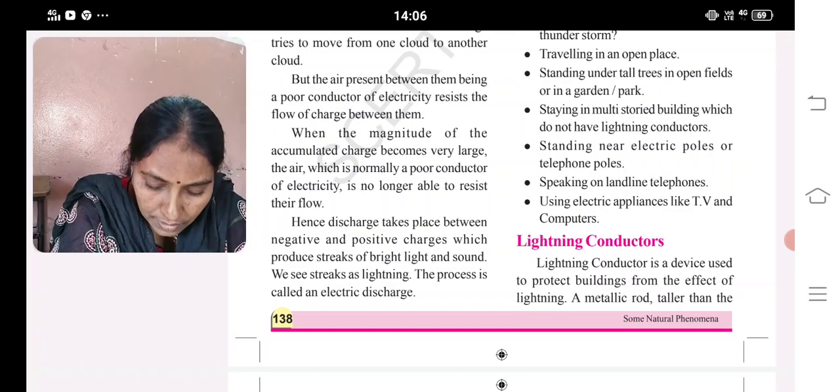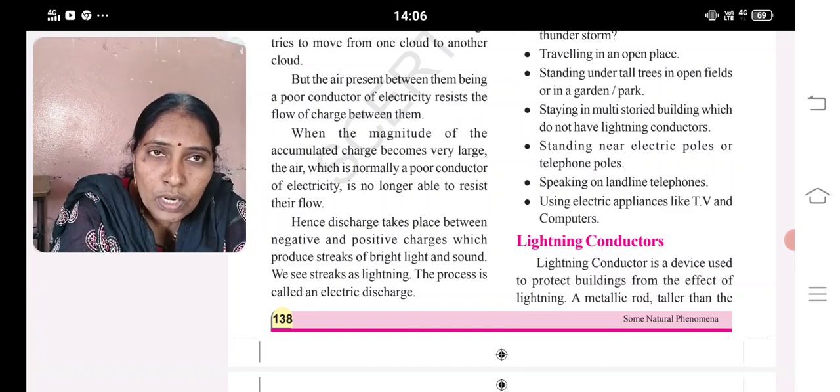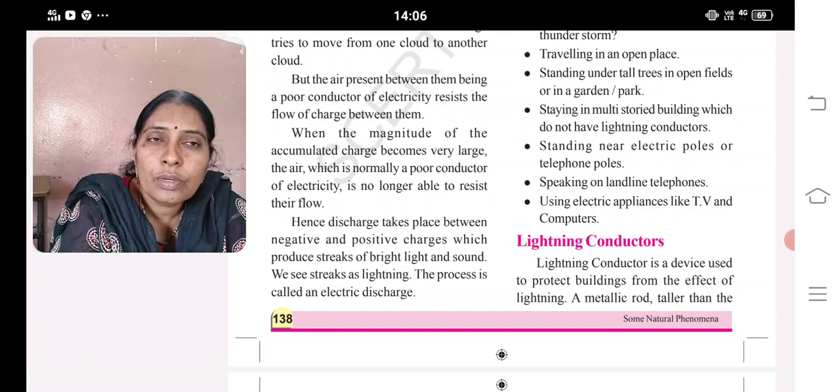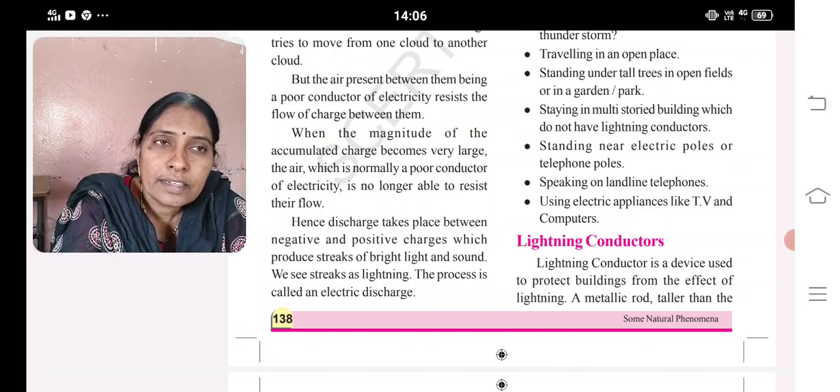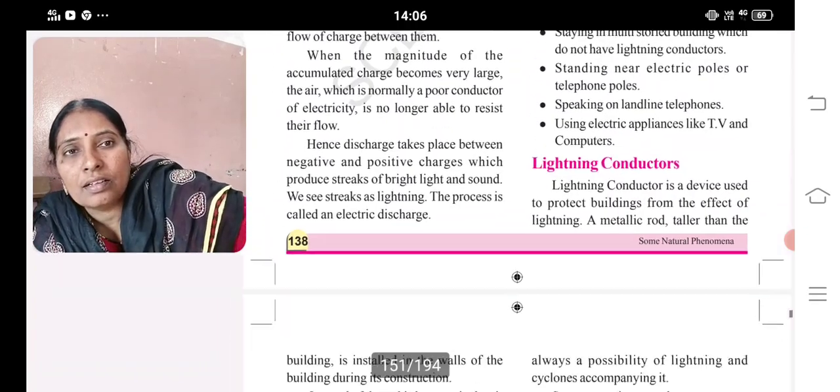When this process continues, at a particular time, the charge produced on the cloud can't be borne by that cloud, so it starts discharging. Discharging is nothing but giving the charge to the other clouds, and when it does this, it produces a bright light and sound also, and this process is known as electric discharge. Through electric discharge, lightning occurs.